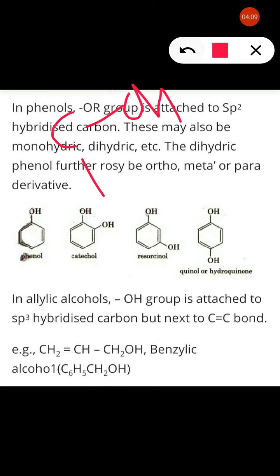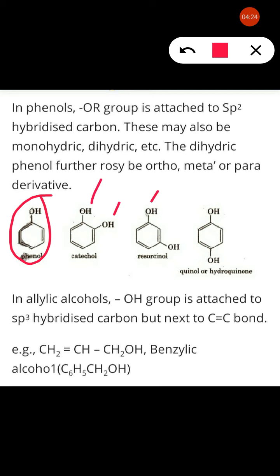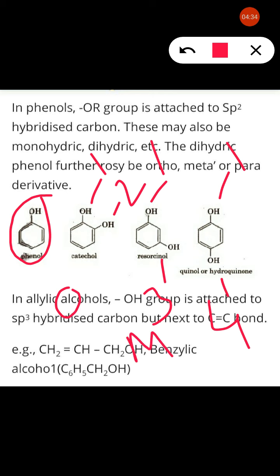Now we will discuss the same thing in phenol. In case of phenol, the benzene ring is directly attached to the OH. If the substituent is at positions 1 and 2, 1 and 3, or 1 and 4, then 1,2 is said to be ortho, 1,3 is said to be meta, and 1,4 is said to be para.